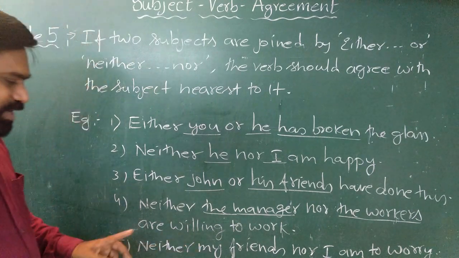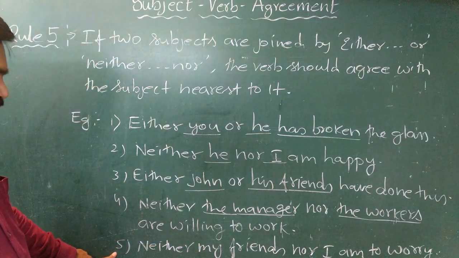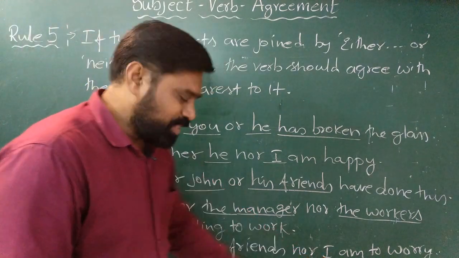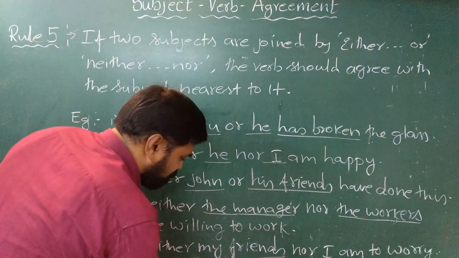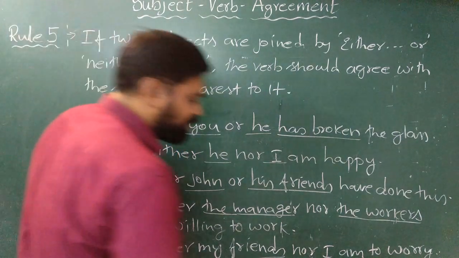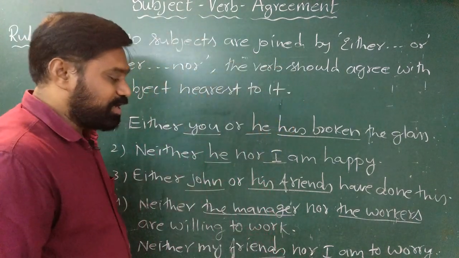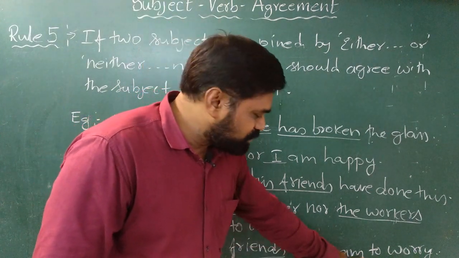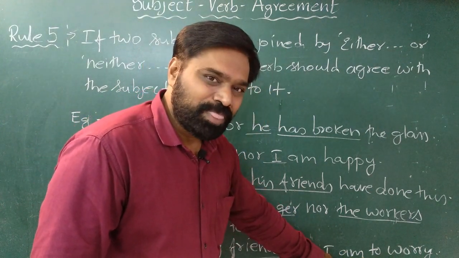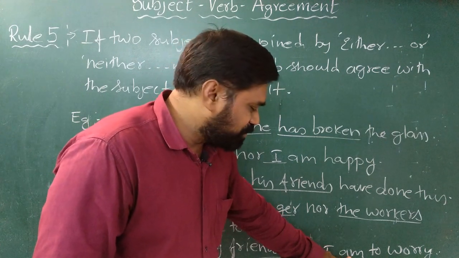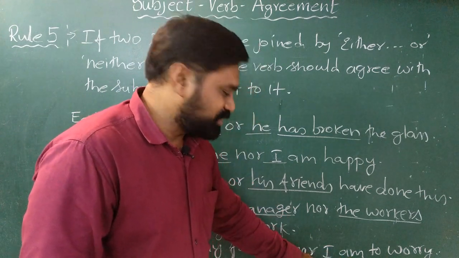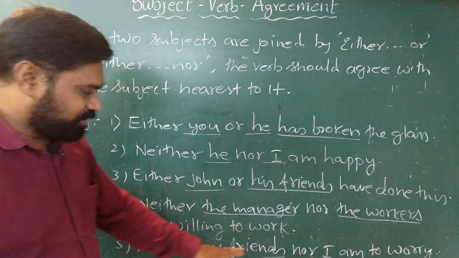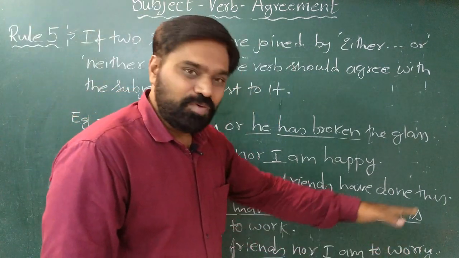The same thing in a different way we have taken in the last example. Neither my friends nor I. Here the first subject, my friends, is plural, whereas I is singular. But since the second subject, that is I, is closer or nearer to the verb, we are agreeing the verb with this subject. Hence it becomes I am to worry. Neither my friends nor I am to worry.